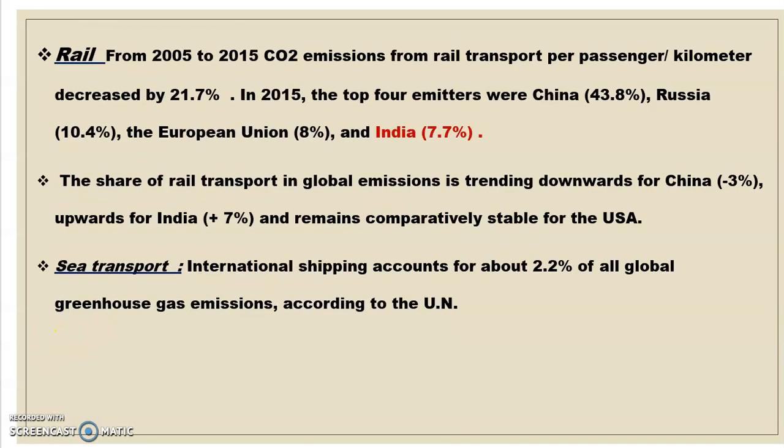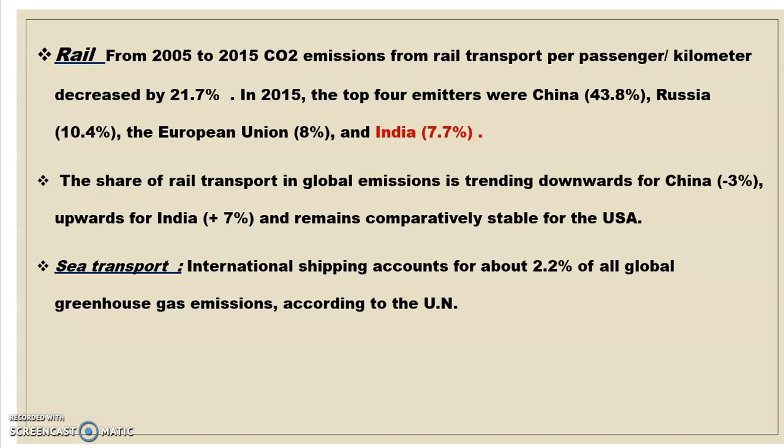Through rail, from 2005 to 2015, carbon dioxide emission from rail transport per passenger per kilometer decreased by 21.7%. It is a good indication of reducing carbon dioxide emission.